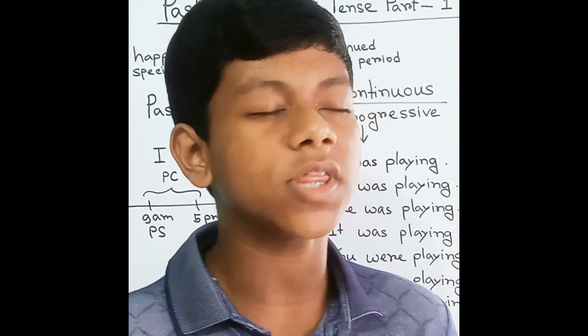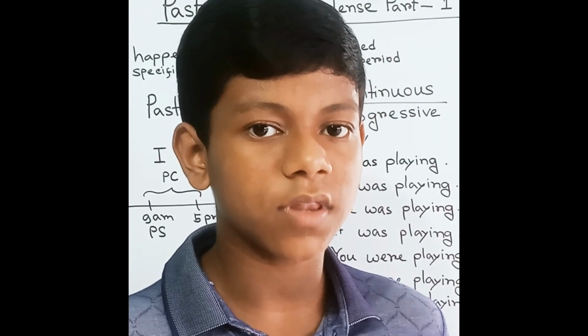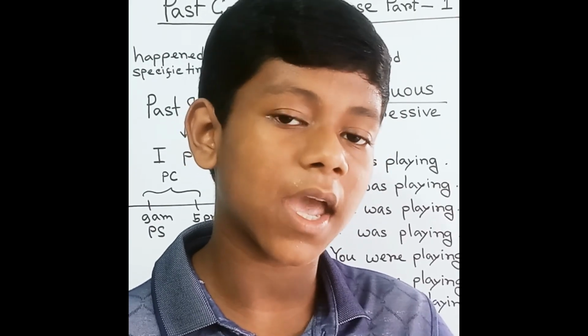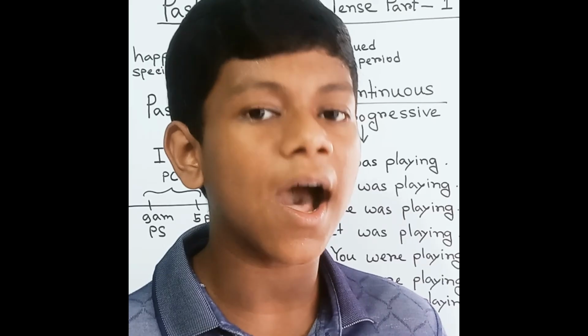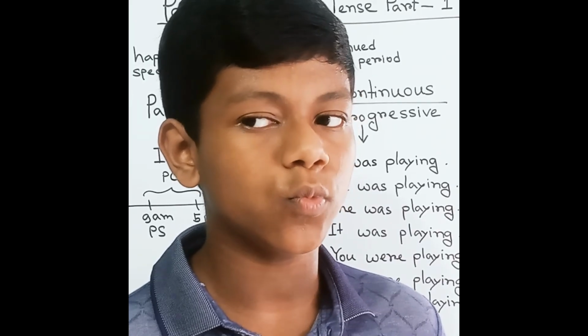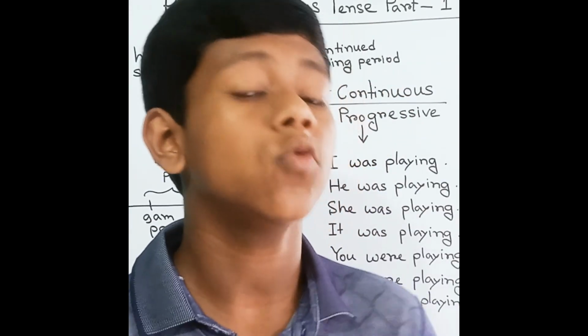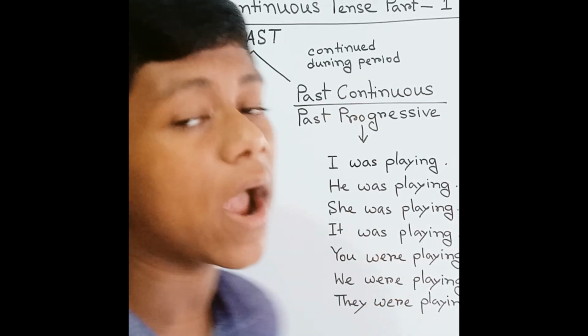And if the subject is I or a third person singular, before the to be verb, on that time we have to put was. And for other things, we have to put were.